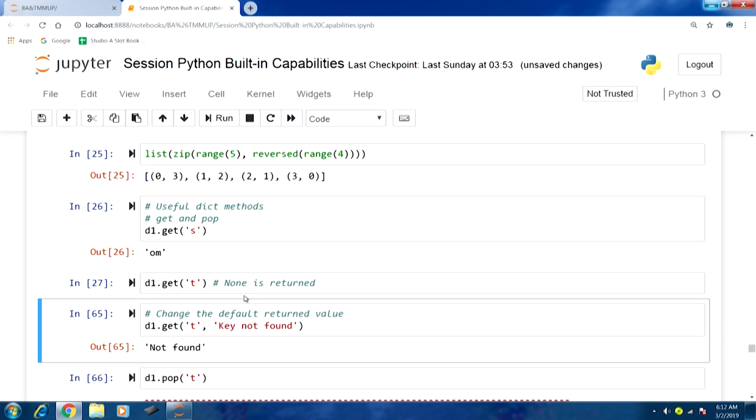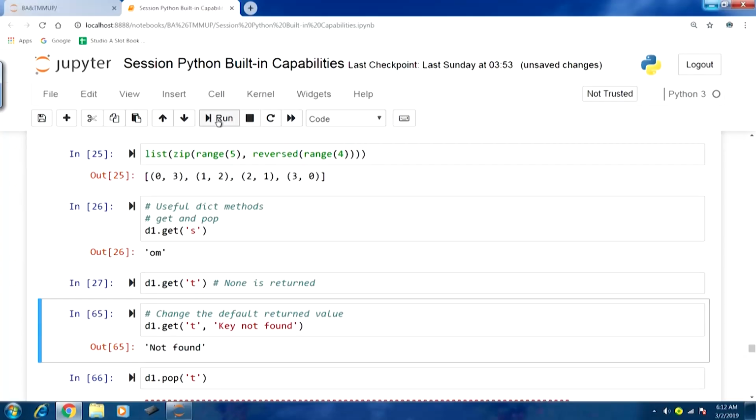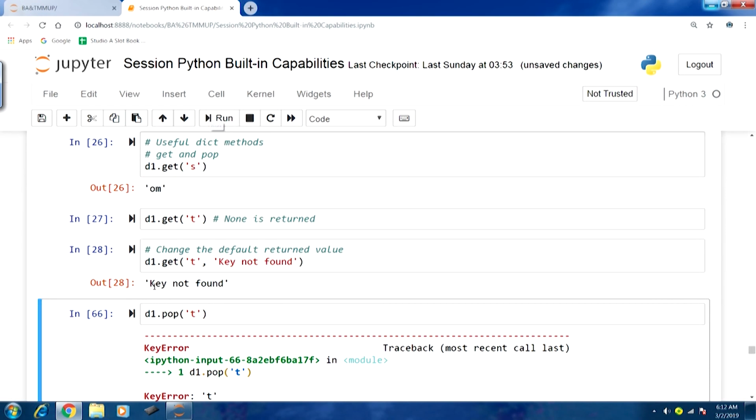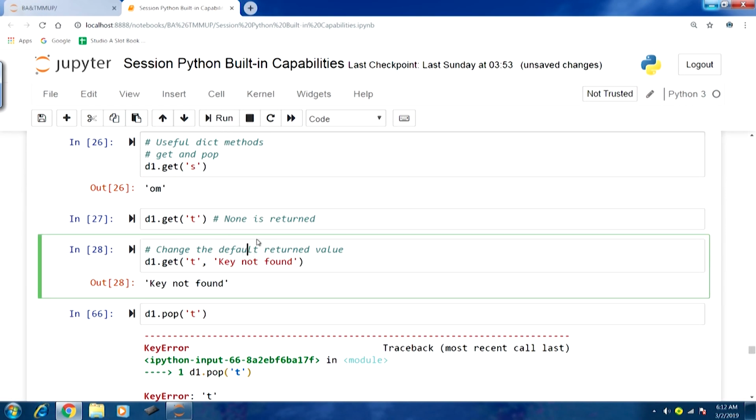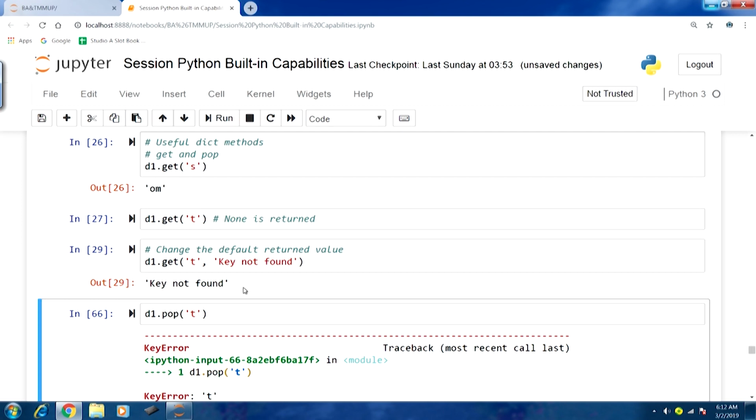Instead of the default returned value None, if that element is not part of the object, we will print this message. If I run this, you can see we get this key not found message.